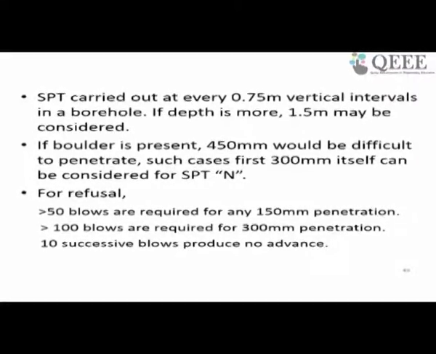So either it is 50 blows for any 150 millimeter penetration, or more than 100 blows for 300 millimeter penetration. So if the blows are beyond 50 or 100 for 150 or 300 millimeter penetration respectively, you can call it a refusal. That means the strata is refusing to give a sample. Sometimes even 10 successive blows without much progress, you can call it a refusal.